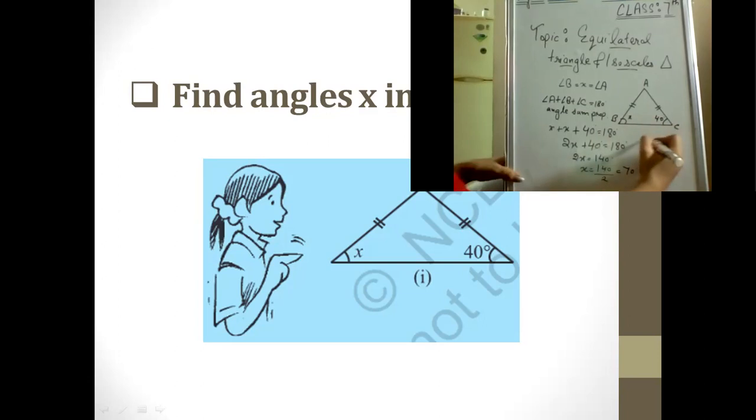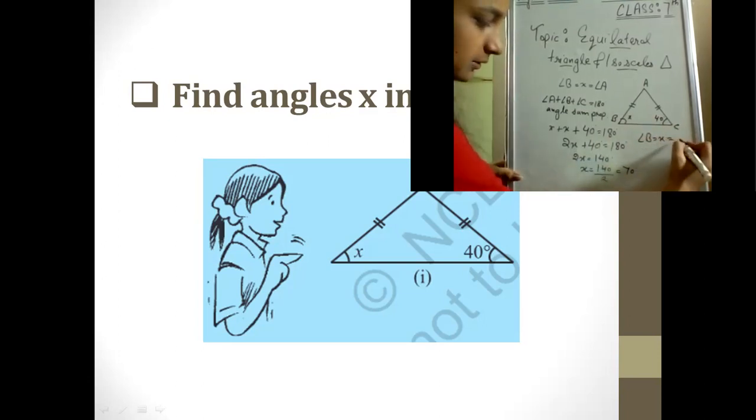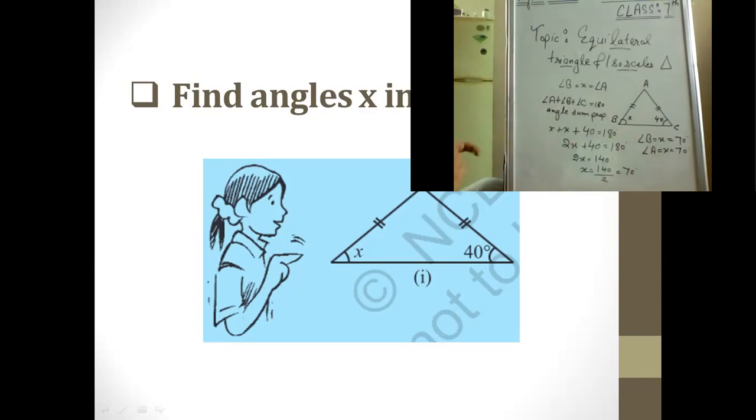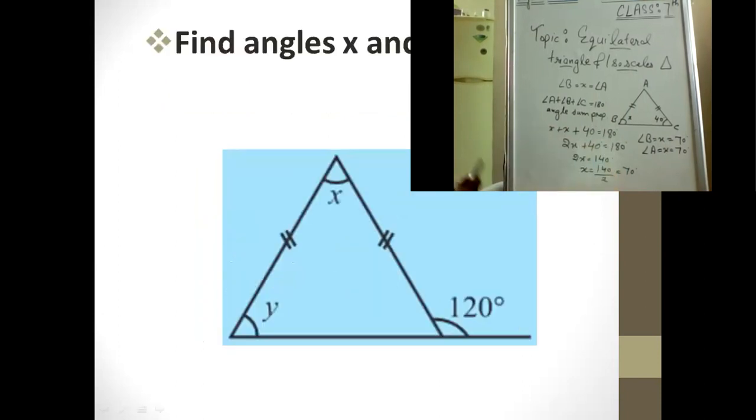So now we can see that B is equal to x, that means the value of B would be 70. Also we know that angle A is equal to x, that means angle A would also be 70 degrees. So now this is how we can find both the angles of this question. Okay. So yes, let's see the next question now.